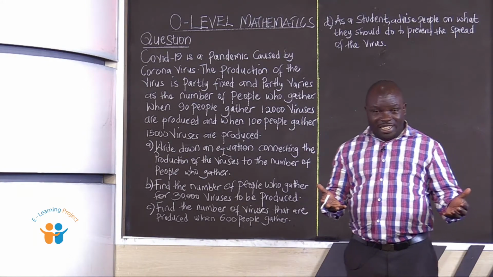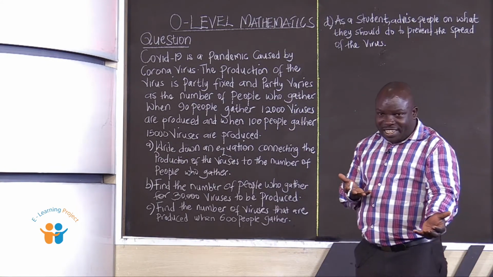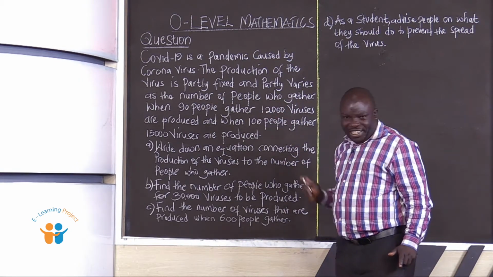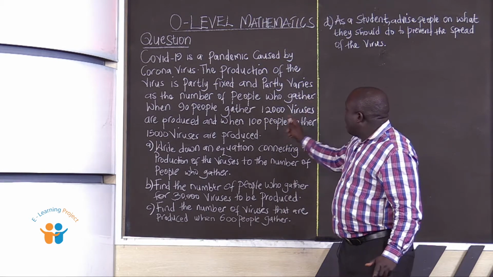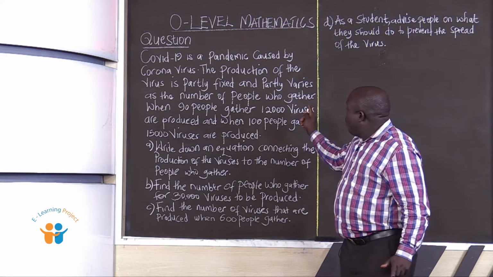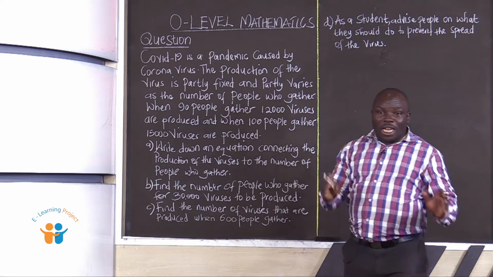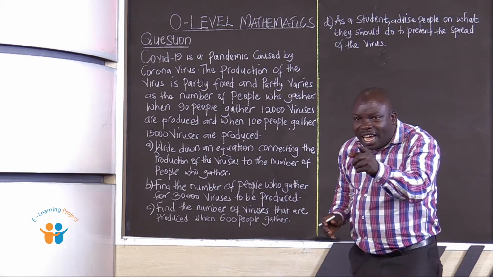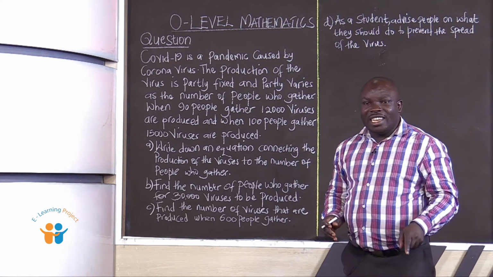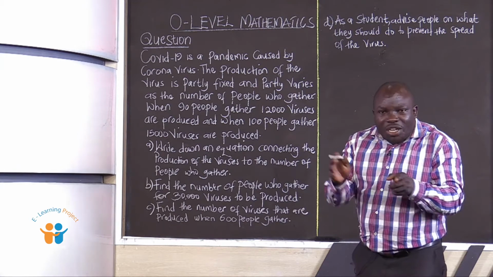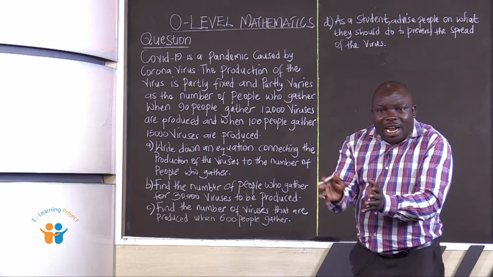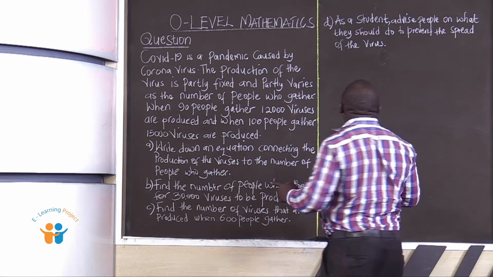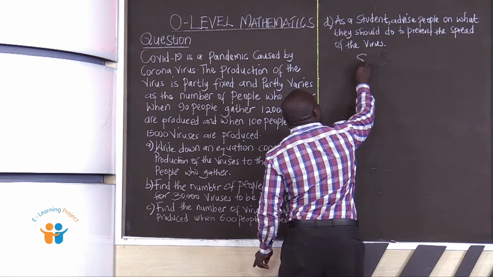Production of the virus is consisting of two parts. They are saying the production of the virus is partly fixed and partly varies as the number of people who gather. Meaning that the production of the virus has got two parts. The first part is that which is fixed, and the second part is that which varies directly as the number of people who gather. So let's provide our solution like this.